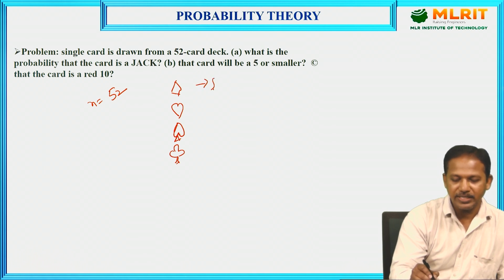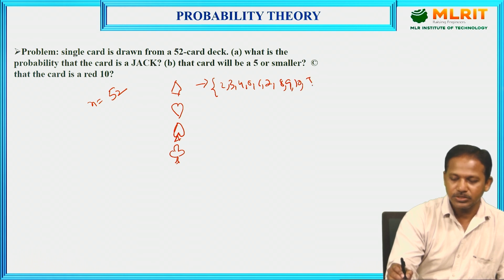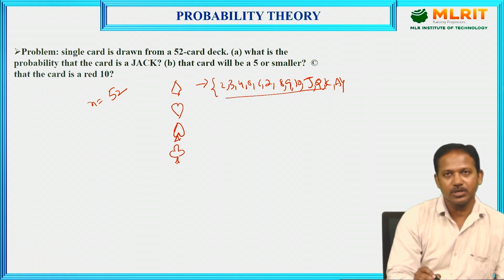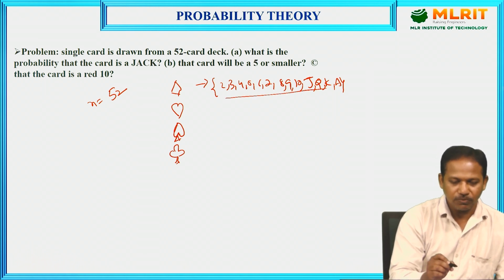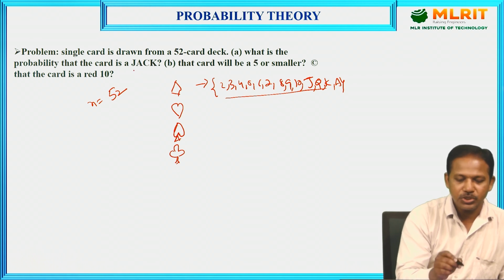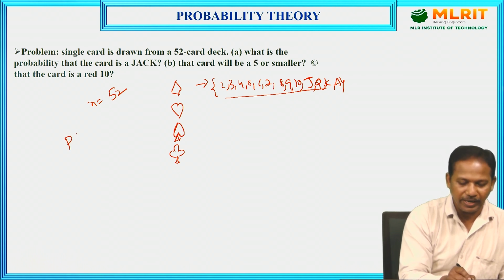Each one contains 2, 3, 4, 5, 6, 7, 8, 9, 10, jack, queen, king, ace. All these varieties contain these 13 cards. So now the first part, I want to draw the jack card only. I want to find the jack card probability.